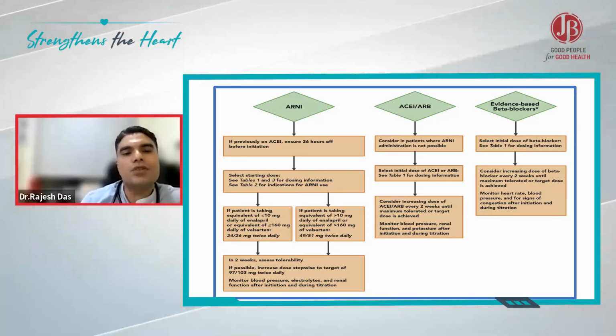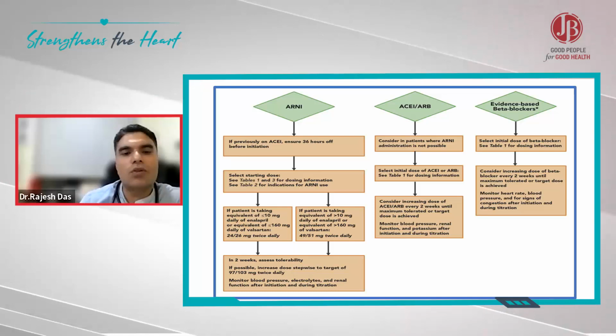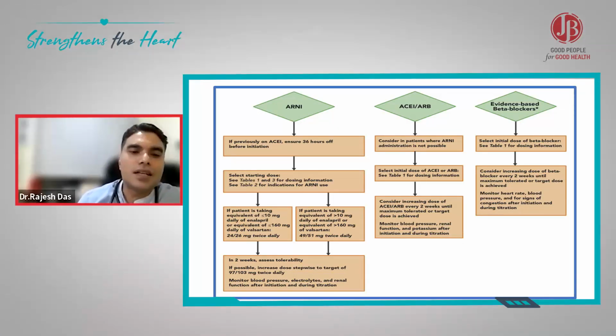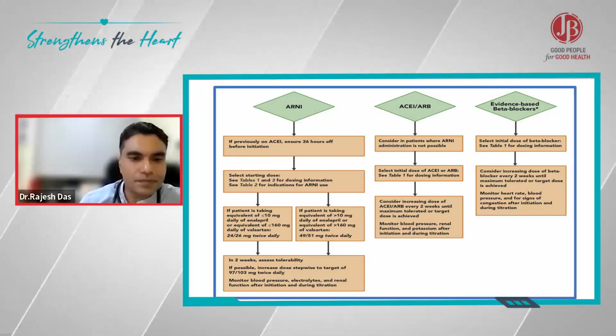If the patient was taking more than 10 mg daily equivalent of enalapril or more than 160 mg of valsartan, then we can directly start from 100 mg twice daily of ARNI.